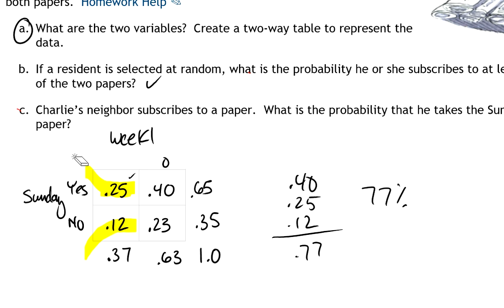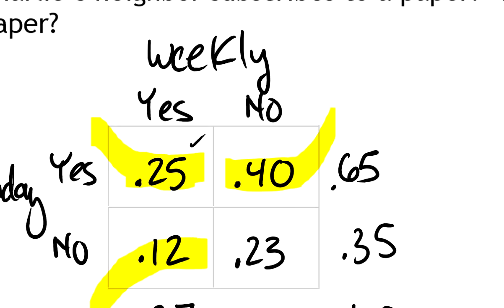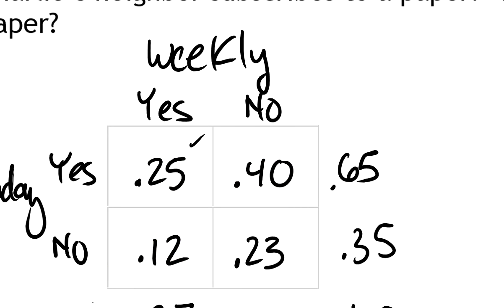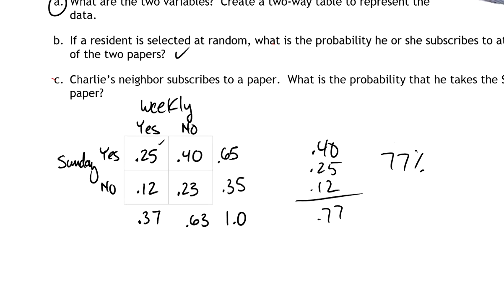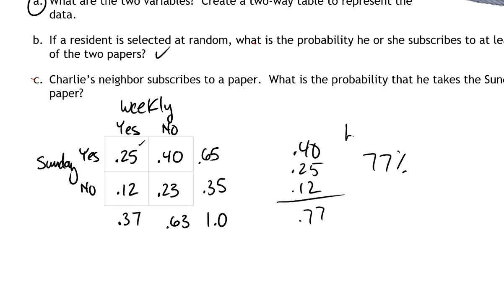And I would like to be able to erase those without messing up everything else. Maybe if I zoom in a little bit. Okay, yellow's gone, gone, and gone. Okay, so now that question B is answered, let's check C.